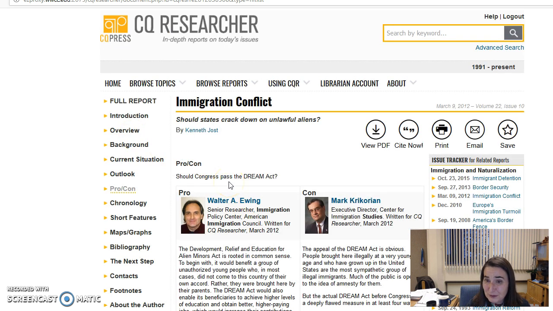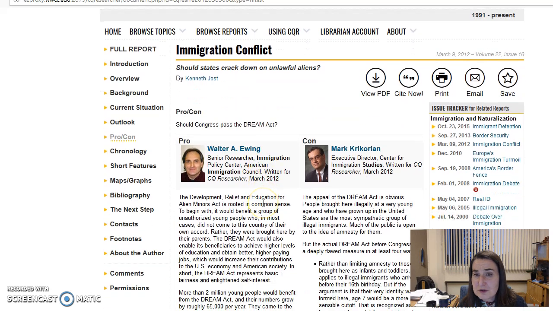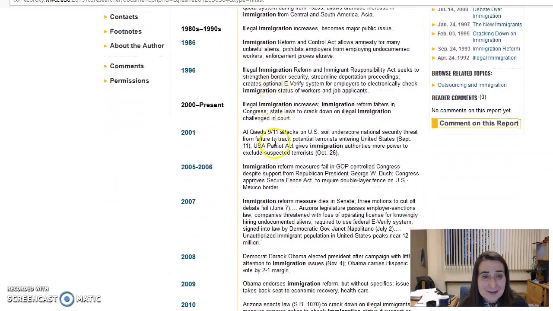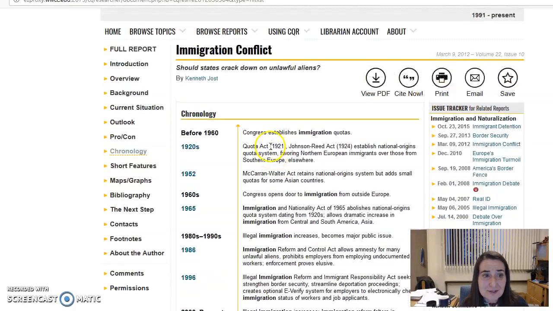So, this is a few years old, and they were looking at, like someone gave this pro, yes they should, this person did not. And these tend to be from pretty qualified individuals. You can see this person's a senior researcher with the Immigration Policy Center. This person is from the Center for Immigration Studies. So folks who should have some significant knowledge of what they're talking about. Some other great features here is you can look and get a chronology. Some people really like that type of overview as well, so you can go ahead and just get an idea of the history of the issue.